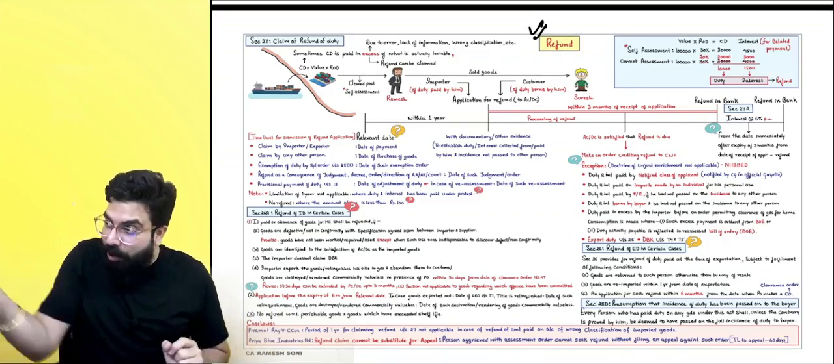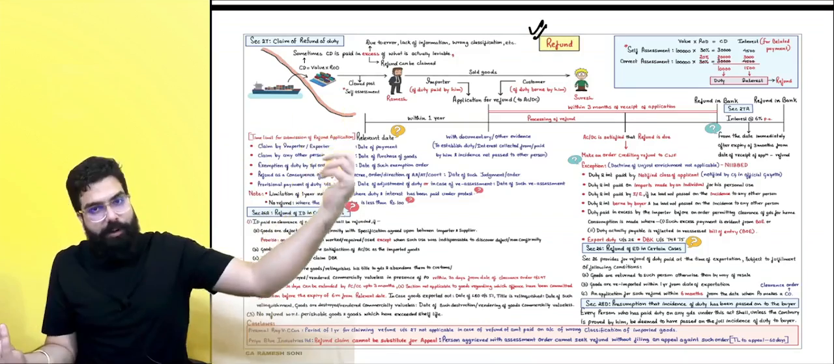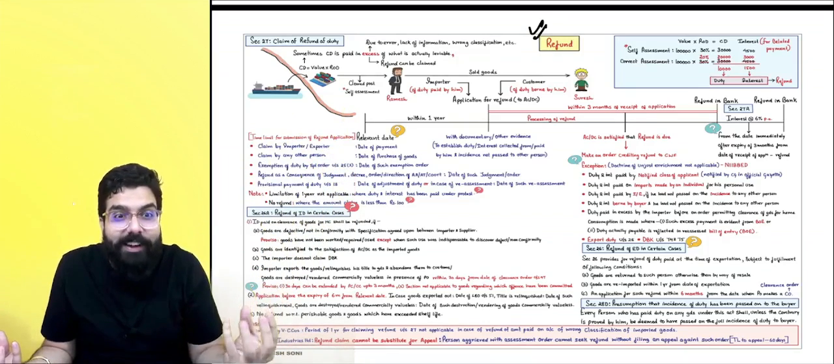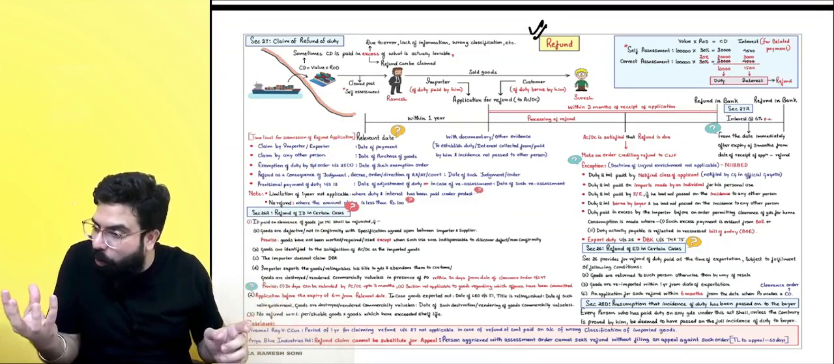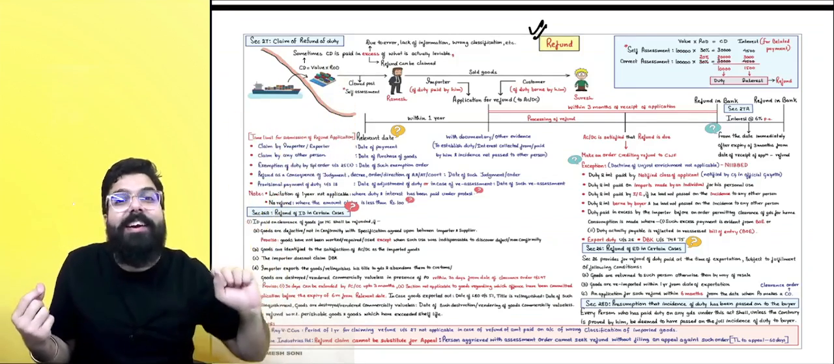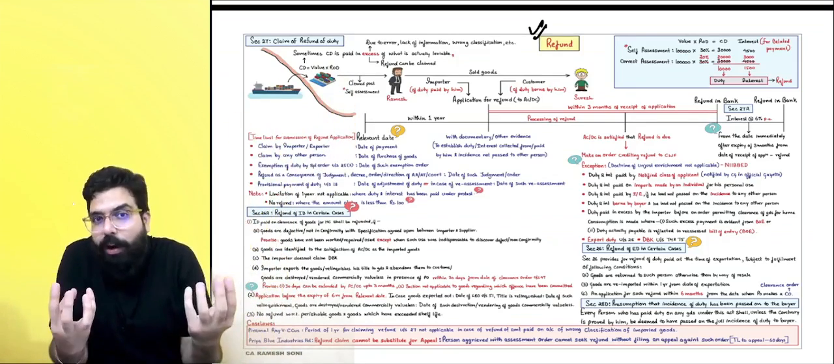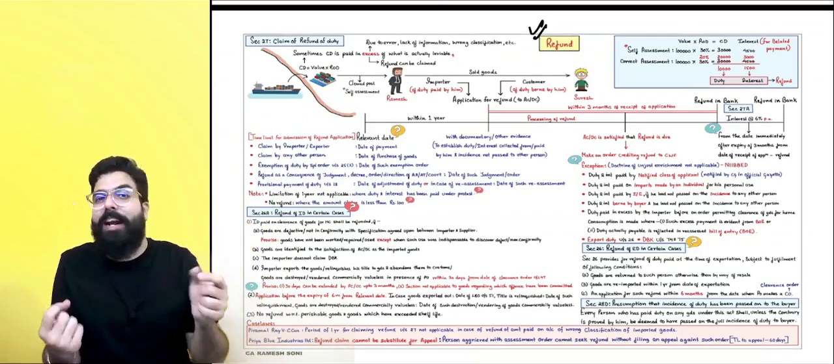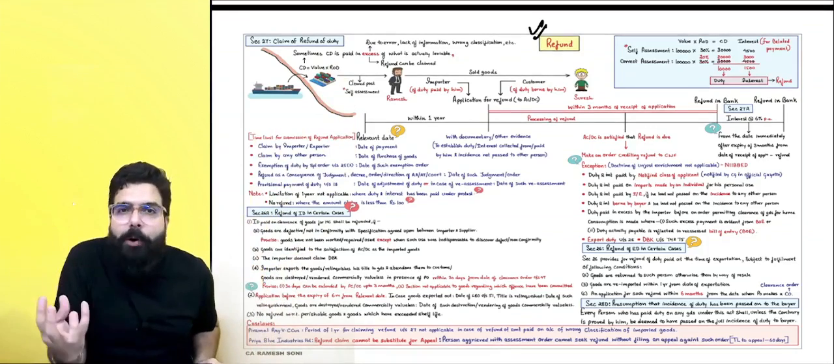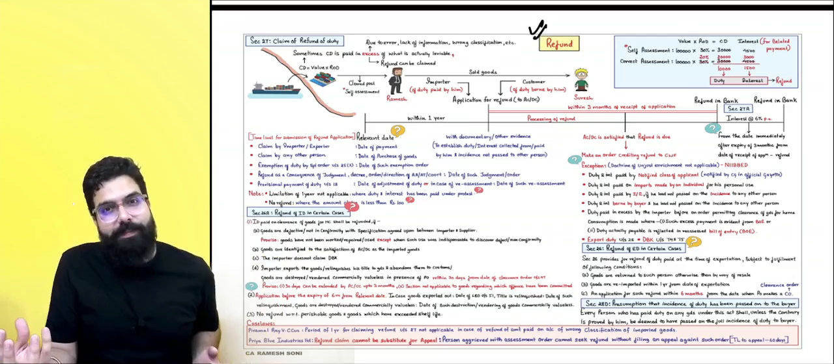Everyone listen. When you import something and you export that item as such, means you had imported a mobile phone and you export it as such, the duties which you had paid will be returned to you. That is duty drawback.